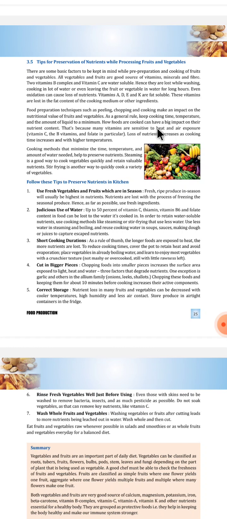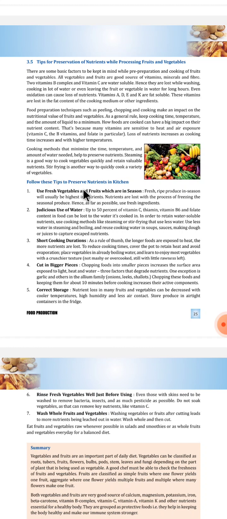How foods are cooked can have a big impact on their nutrient content. That's because many vitamins are sensitive to heat and air exposure. Examples are vitamin C and vitamin B, folate. Loss of nutrients increases as cooking time increases and with higher temperature. Cooking methods that minimize the time, temperature and amount of water needed help to preserve nutrients. Steaming is a good way to cook vegetables quickly and retain valuable nutrients. Stir frying is another way to quickly cook a variety of vegetables.